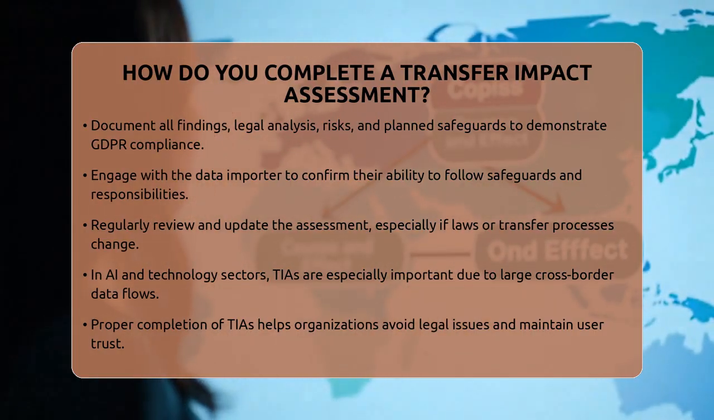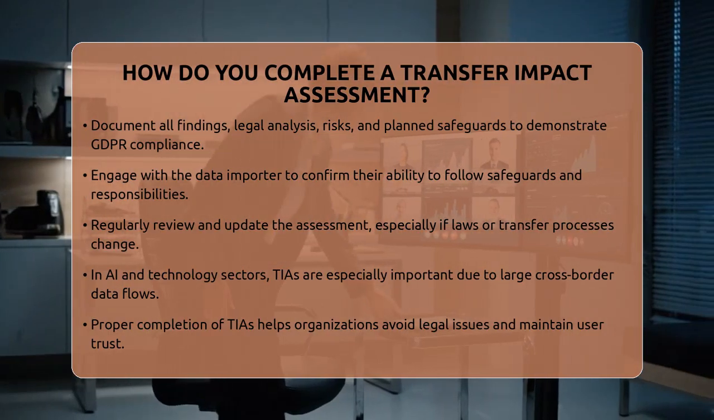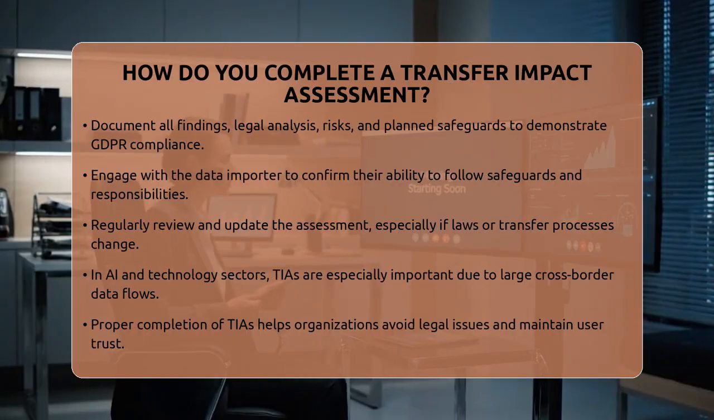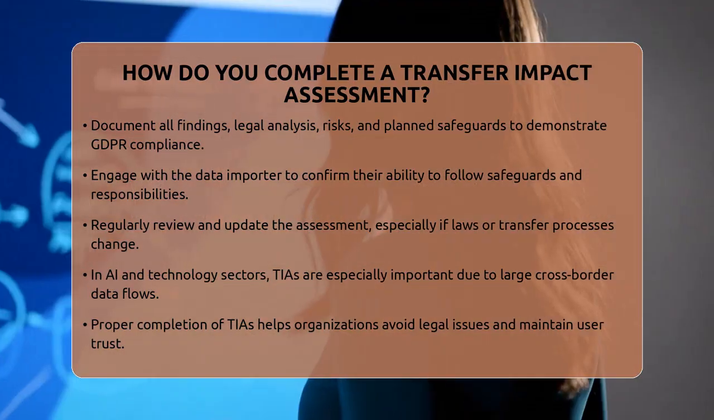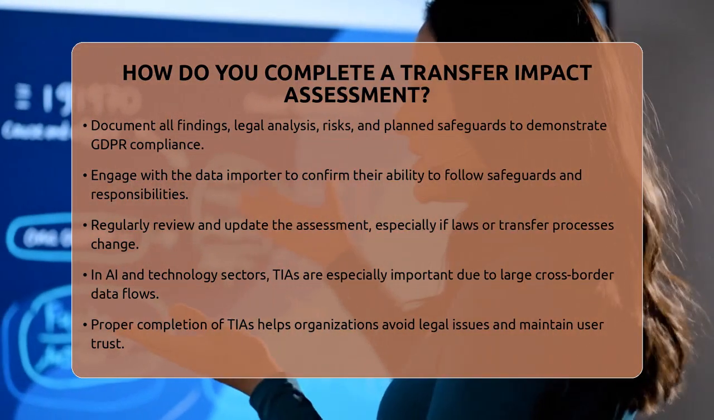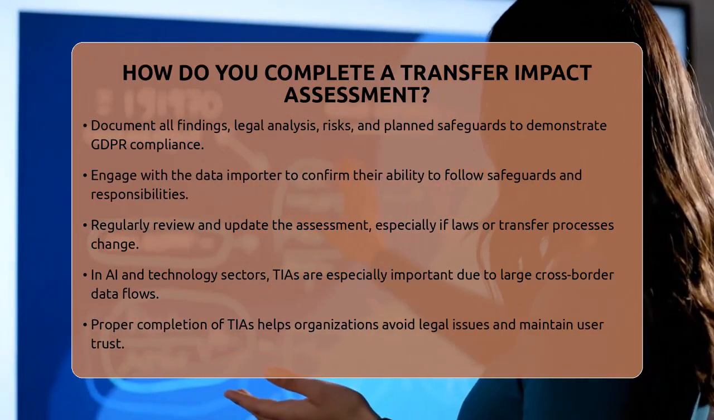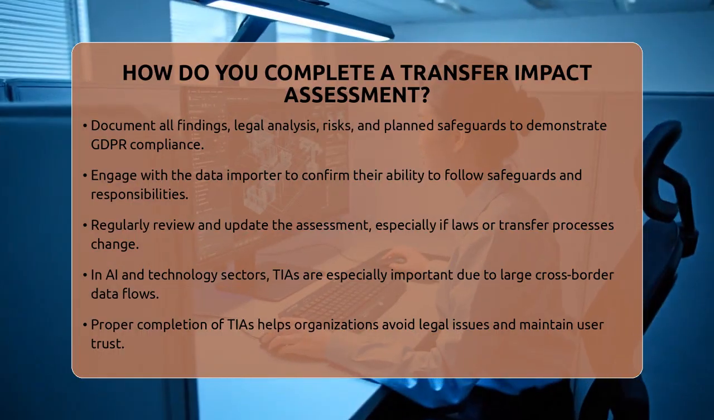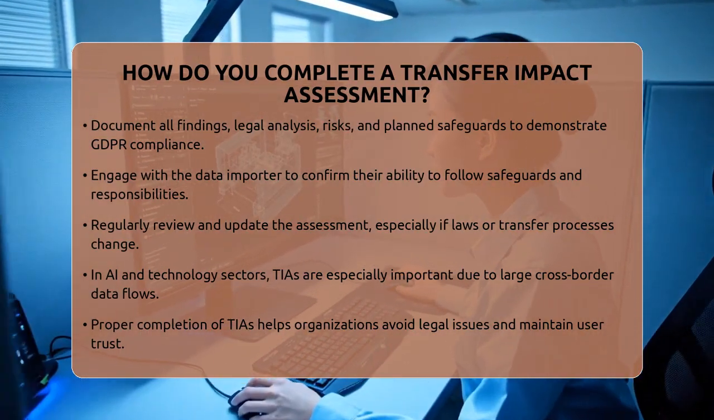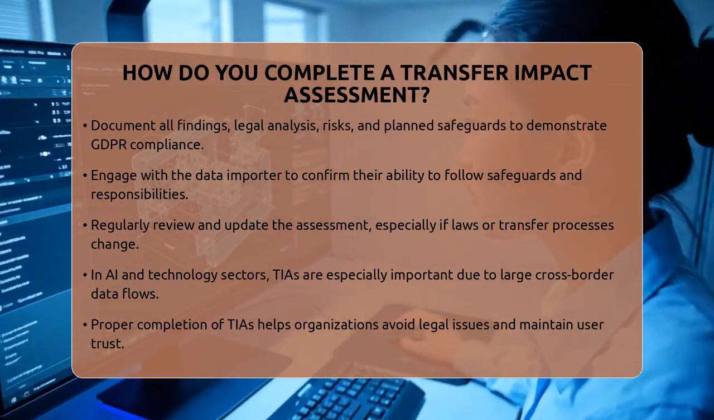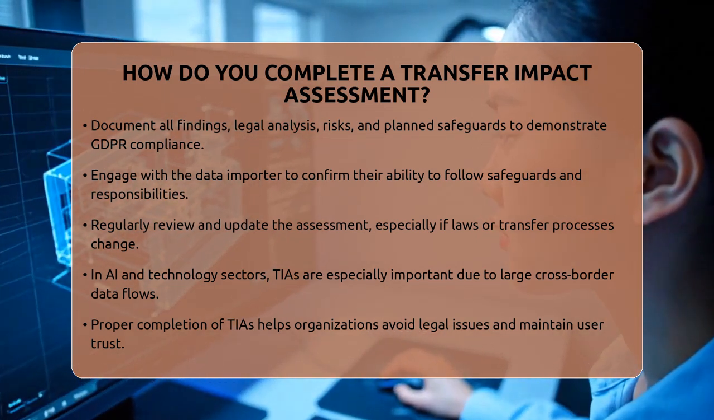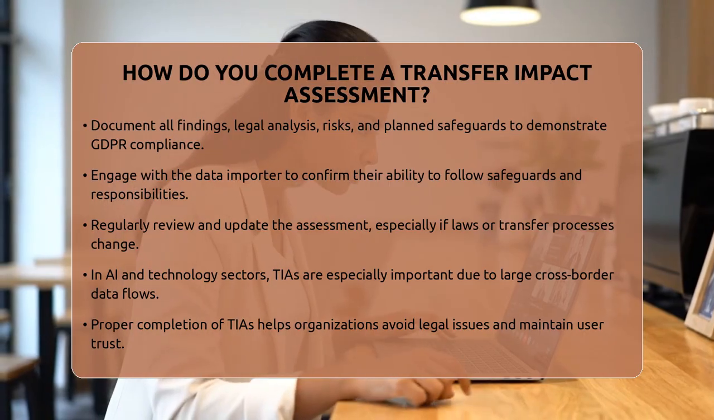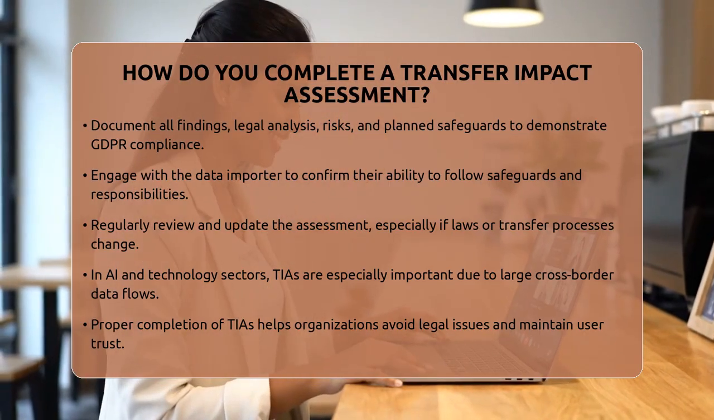To sum up, completing a transfer impact assessment involves a step-by-step process of analyzing the legal environment, safeguards, risks, and extra measures. It's about making sure that data transferred outside the EEA stays protected and compliant with GDPR. This process is especially vital in AI and technology fields, where data flows are complex and scrutinized. Properly done, it helps organizations stay on the right side of the law while maintaining the trust of their users.